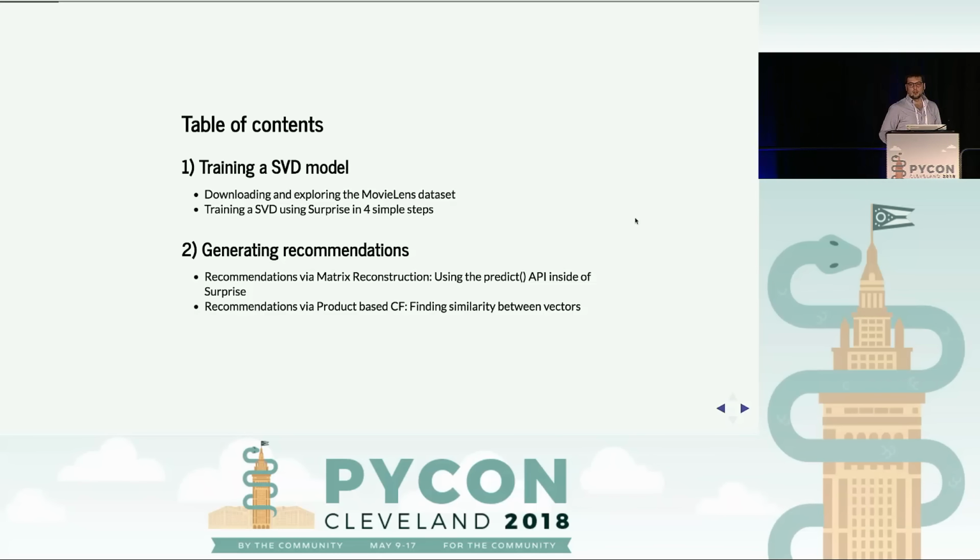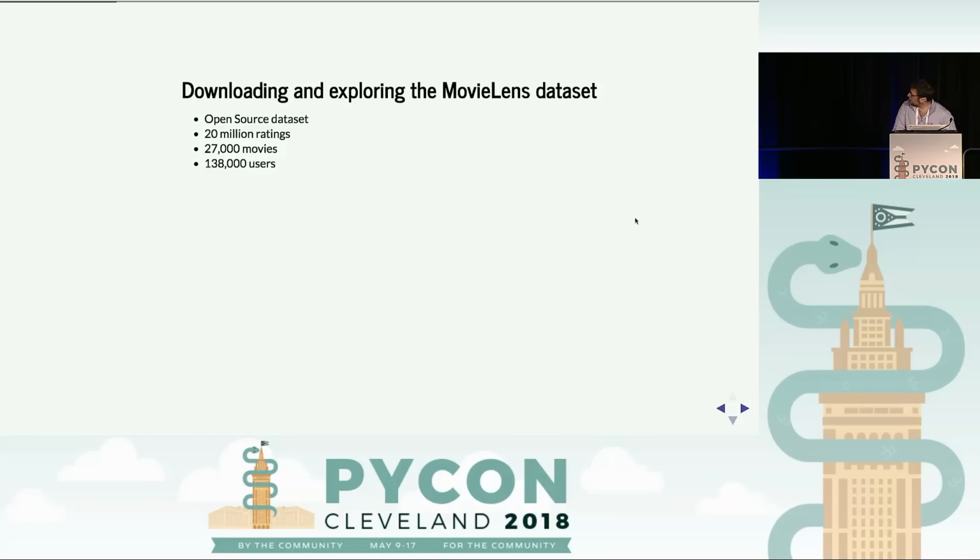And then finally, those 2 ways that I was showing you before, generating recommendations by reconstructing the result, by performing the dot product between a user and a movie, and similarity between movies, we're actually going to be able to do that using this example. So, let's start by speaking about MovieLens.